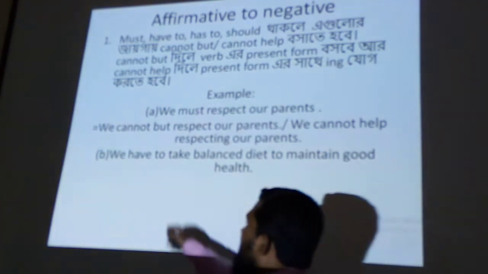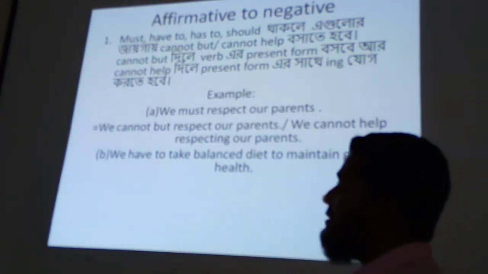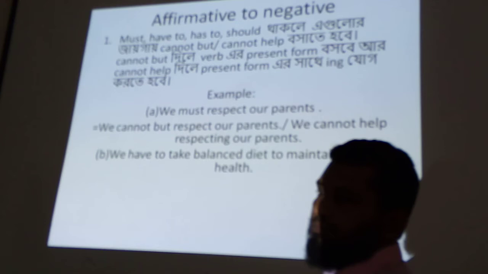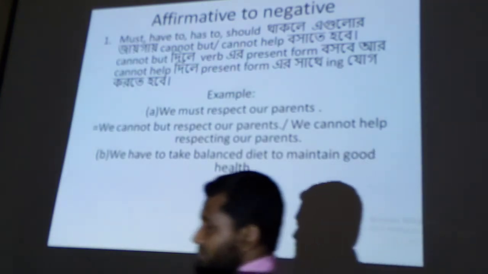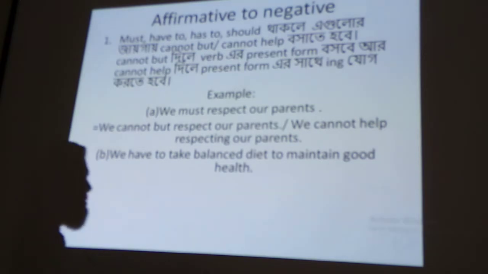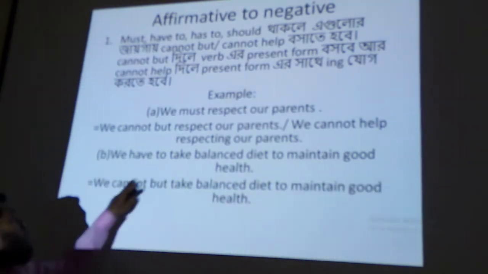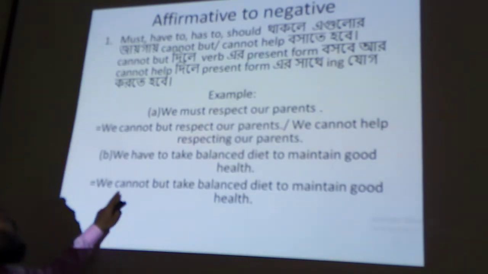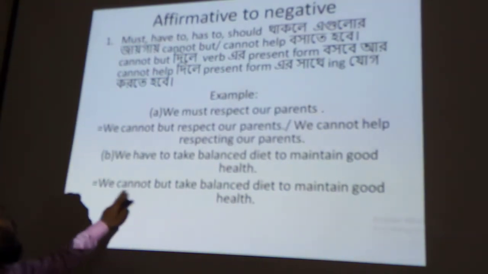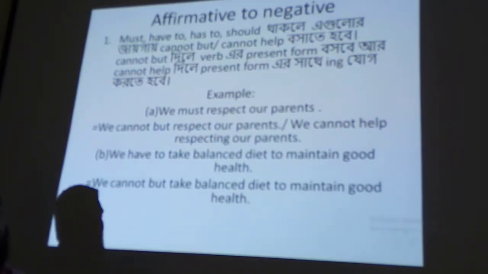In the sentence there is have to. Perhaps you have written it, and match your answer with me. We have to. There is have to. Instead of have to, we can write we cannot but take a balanced diet to maintain good health.